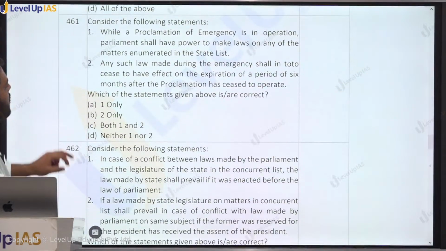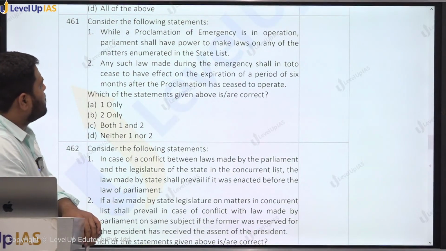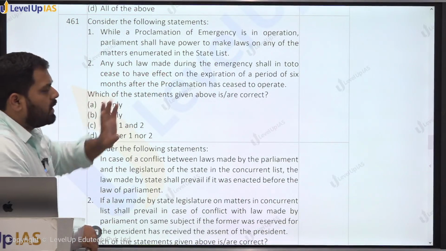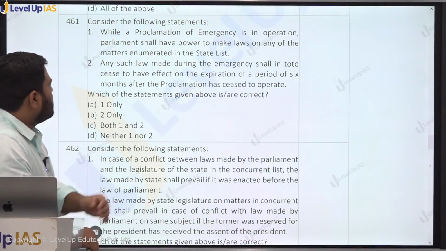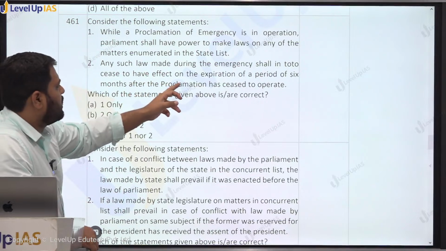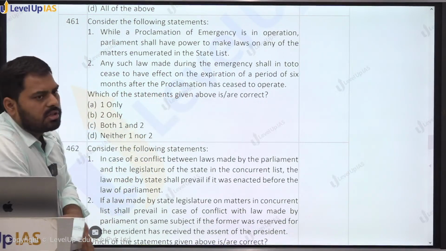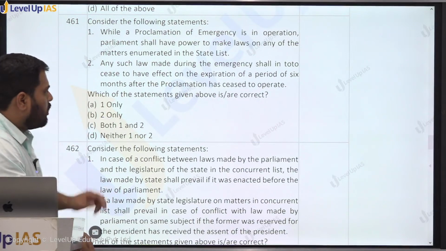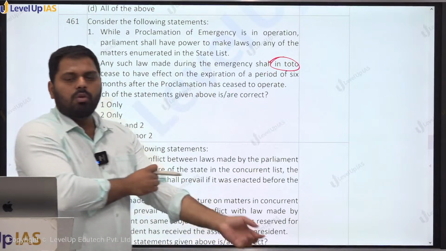461. Consider the following statements. While a proclamation of emergency is in operation, Parliament shall have a power to make laws on any of the matters enumerated in the state list. True. Any such law made during the emergency shall in toto, means in total, cease to have effect on the expiration of period of 6 months after the proclamation has ceased to operate. ये भी false हो जाएगा because the word it is written here is in toto. मतलब total, पूरा का पूरा नहीं.